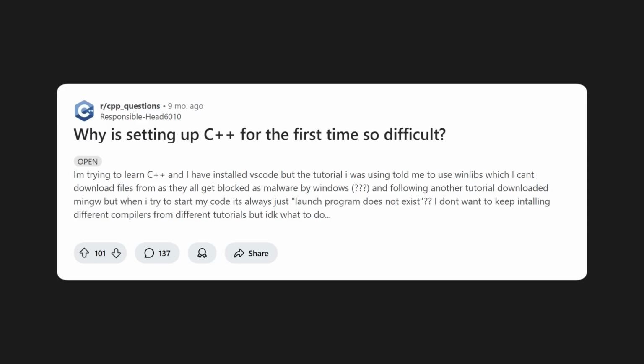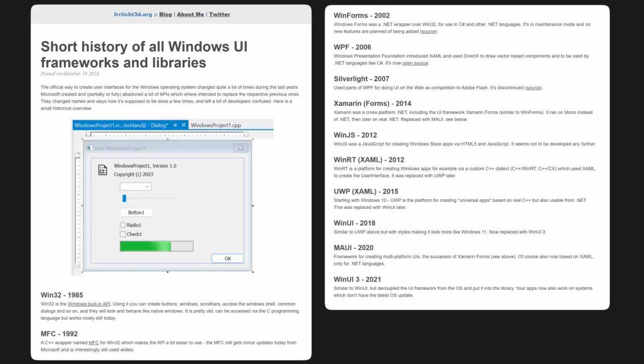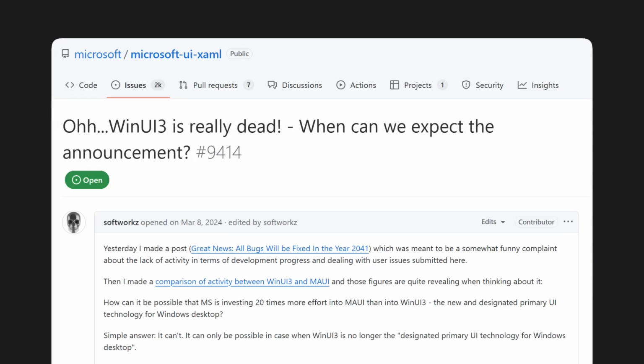Most beginners seem to get stuck on just picking a UI library. Creating a user interface in C++ is another labyrinth that you have to navigate. I can't speak for Linux and Mac OS, but on Windows there are like 10 different official ways to make a UI, each with varying degrees of support for C++. It's hard to figure out which ones are still maintained. Some of them haven't been updated in a long time, and some of them were dead on arrival. Microsoft has developed a habit of pushing out new APIs and unceremoniously abandoning old ones.